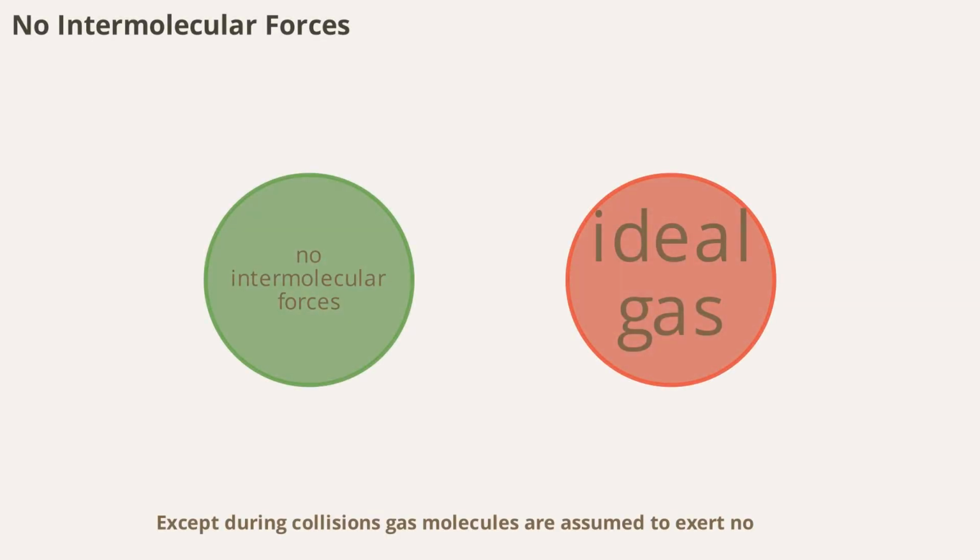Except during collisions, gas molecules are assumed to exert no attractive or repulsive forces on each other. This means that, under normal conditions, molecules move independently of one another. This assumption breaks down at high pressures or low temperatures, where real gases deviate from ideal behavior.